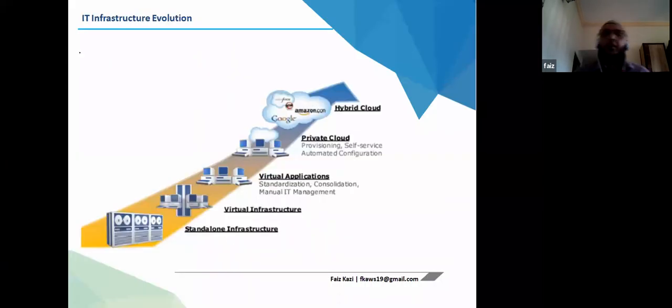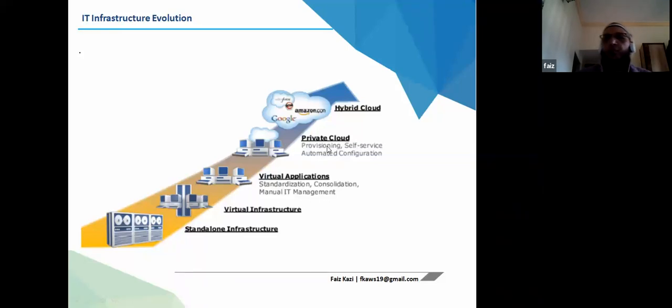So we talked about IT infrastructure evolution yesterday, right? We started from mainframes, and then we had standalone infrastructures. Then it was transformed to virtual infrastructure, like virtualization with Hyper-V, Citrix Zen, Microsoft Hyper-V, VMware, and Red Hat KVM. Then we had an evolution for virtual applications, like standardization and consolidation, and applications were also virtualized.